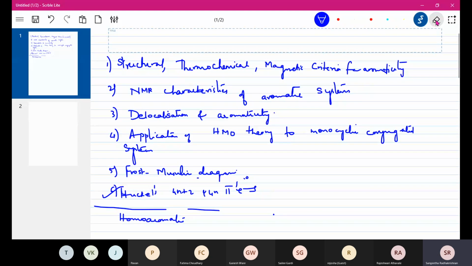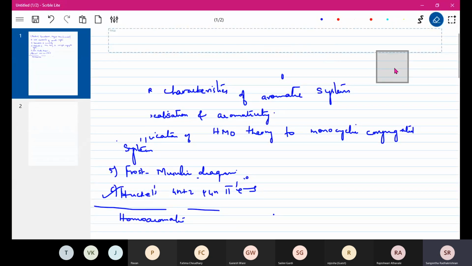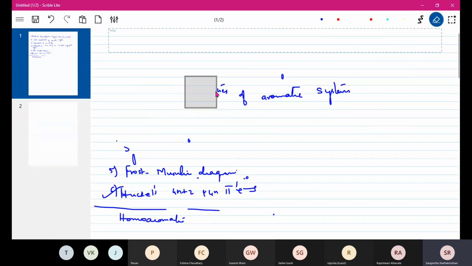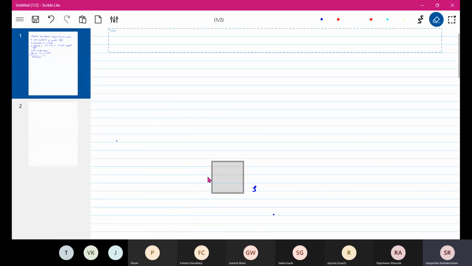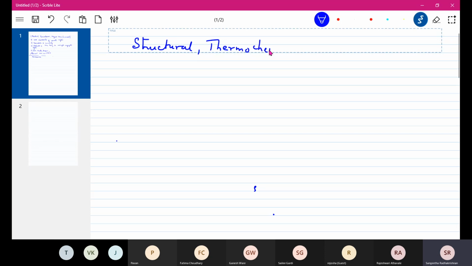So now we already know what is aromatic, and we know Huckel's 4n plus 2 and 4n pi electrons. I'm going to start with structural, thermochemical, and magnetic criteria.